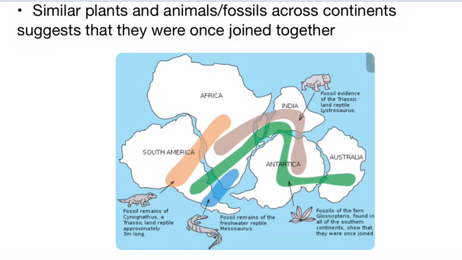So today you would have the same species in South America that would also be in Africa, as well as plant species and fossils such as the Mesosaurus fossils that were found in South Africa and South America. And then you also have earthworm species that aren't pictured here, but you have different earthworm species that are found in South Africa and the Americas, which would suggest that at one time they were together and then they have since drifted apart and now have different species on different continents.